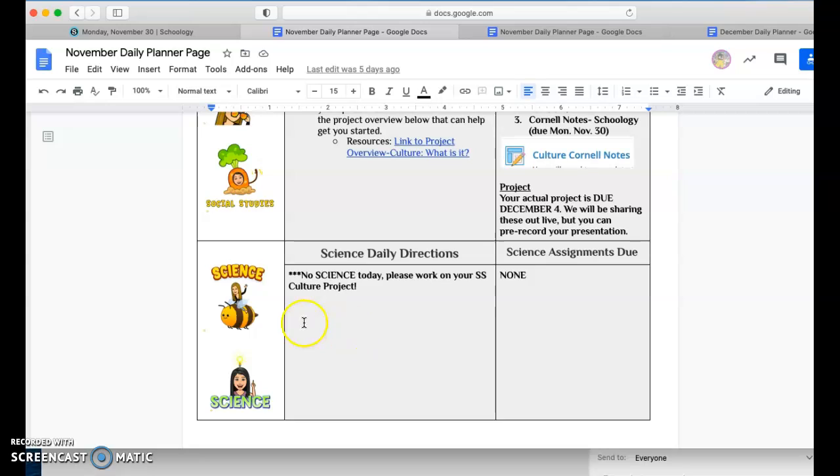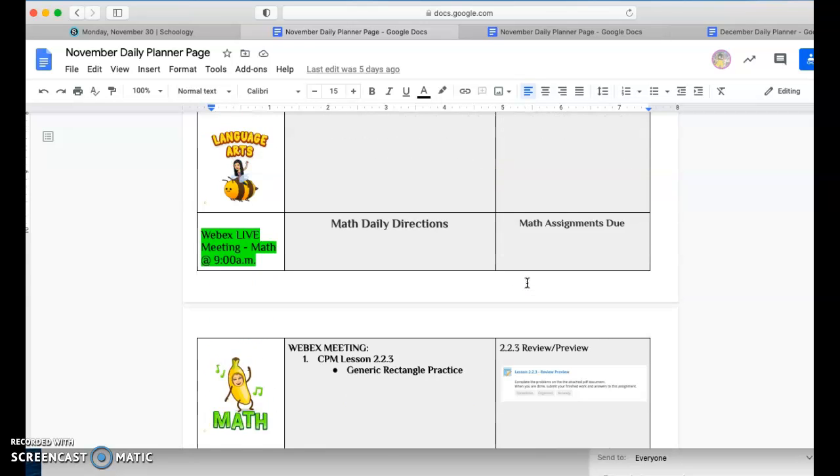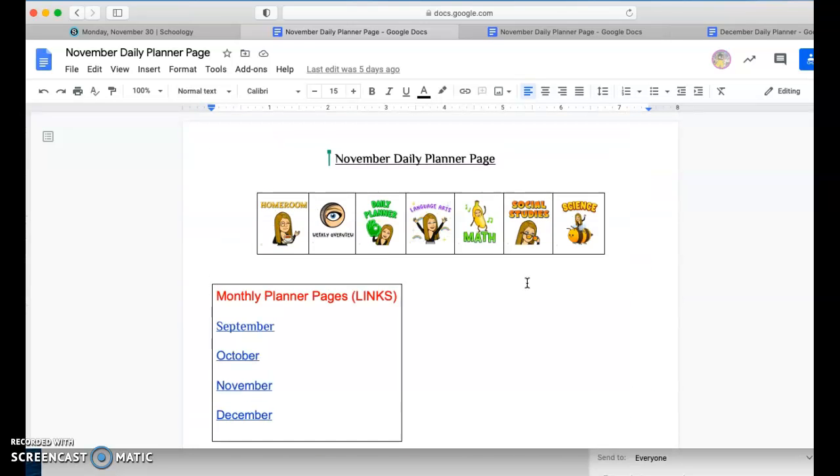And today there is no science. Remember, you'll join us for science tomorrow in Mrs. Golinowski's room. And we'll see you at those 9 o'clock and 11 o'clock meetings, or make sure again you're checking your personal daily planner because some of you have other meetings that you will be attending as well. Don't forget also to check on specialists. Remember that specialists are all online now, so you each have a specialist course, and you need to make sure that you're following directions with your specialists.